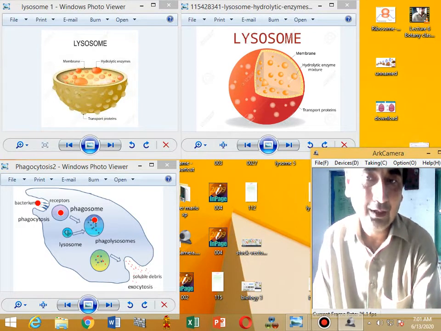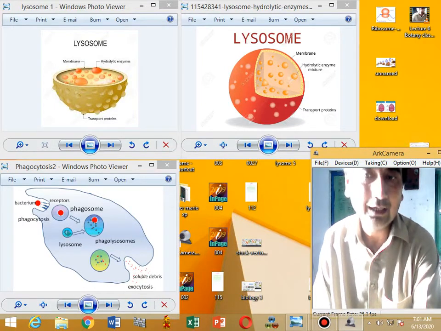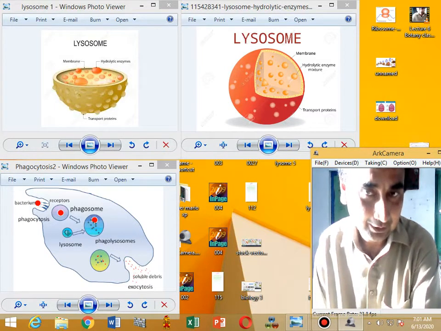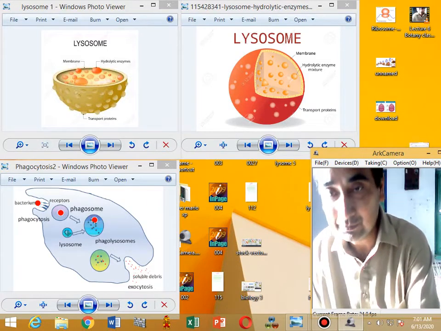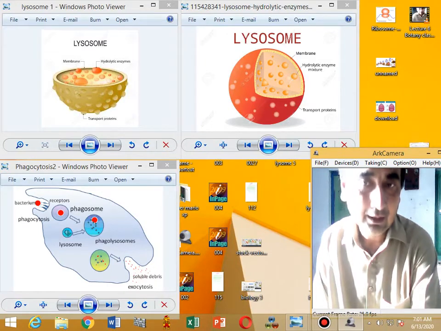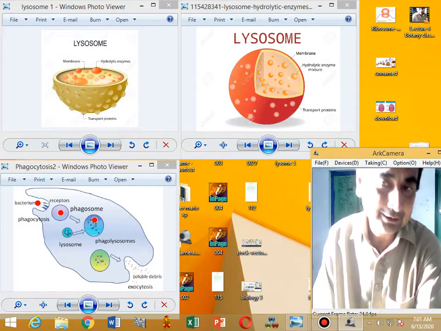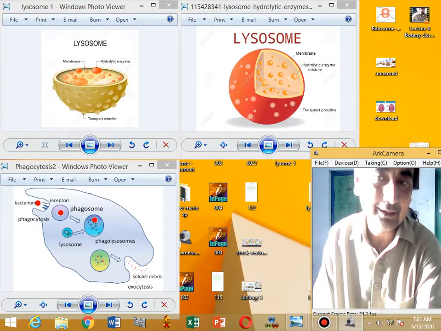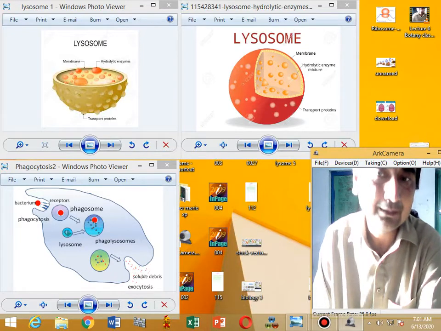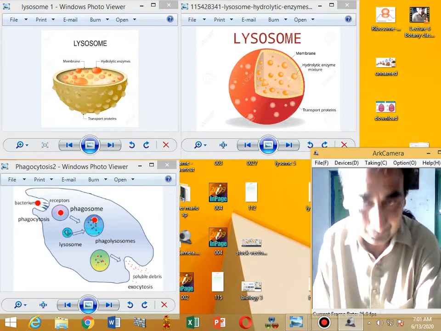Due to the lack of lysosomal enzymes, many congenital diseases or hereditary diseases occur. These congenital diseases are discussed, for example, the disease known as glycogenosis type 2.